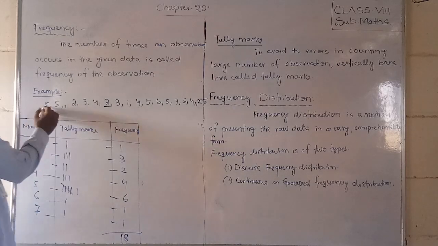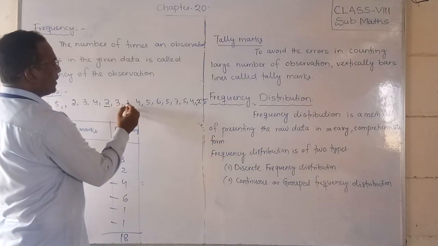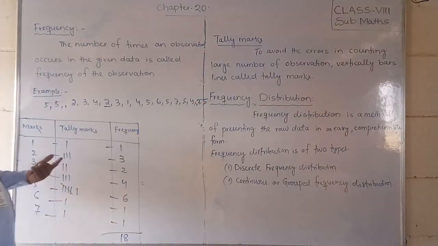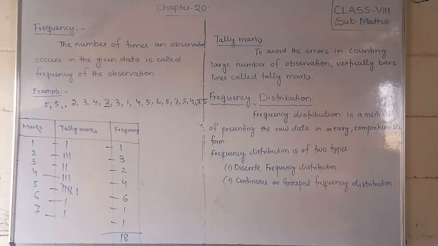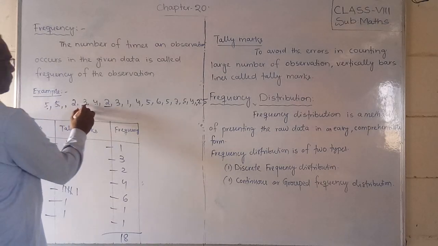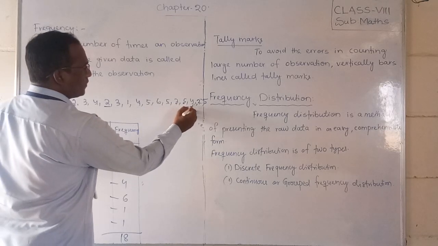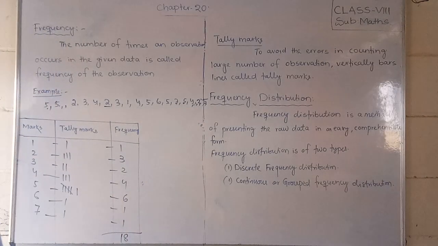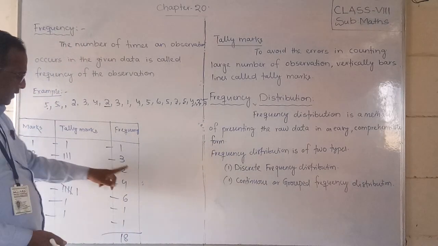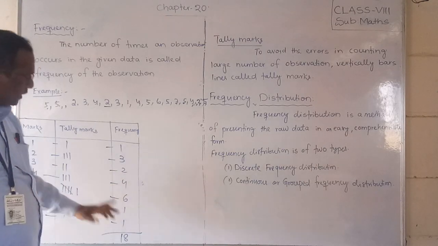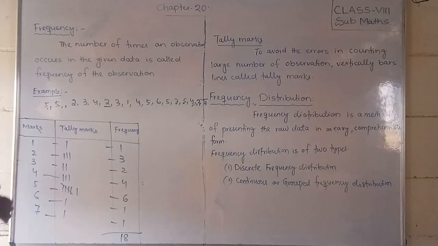Count that now. 1, 2, 3, 4, 5, 6, 7, 8, 9, 10, 11, 12, 13, 14, 15, 16, 17. One more data we have written extra. 1, 2, 3, up to 17 is there. So we added 4, 5, 6, 10, 10, 17, 18. So extra is there. So we can check once again.